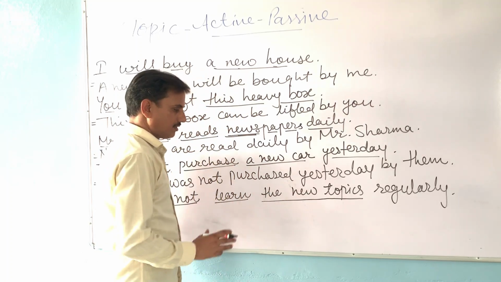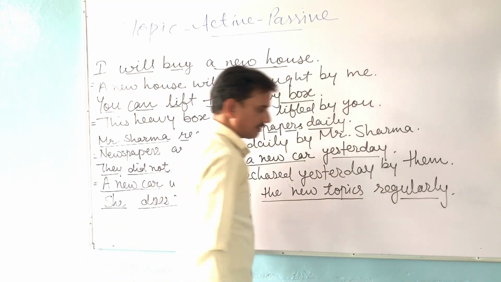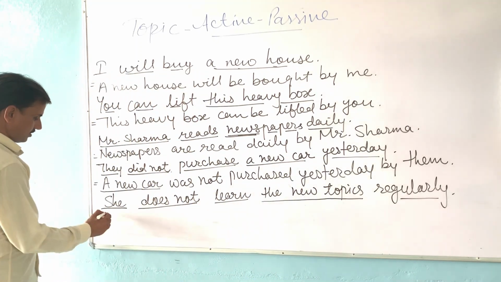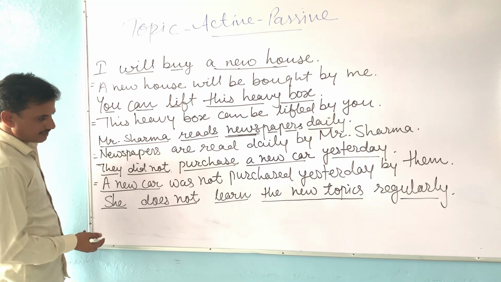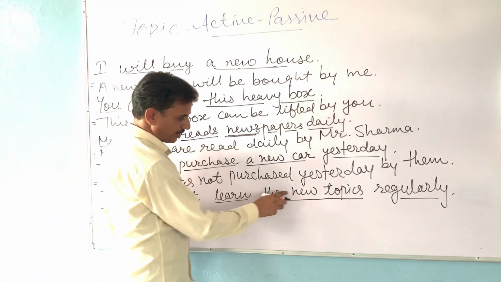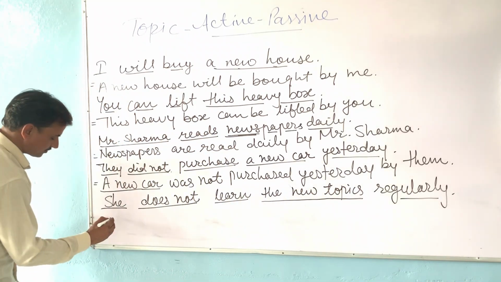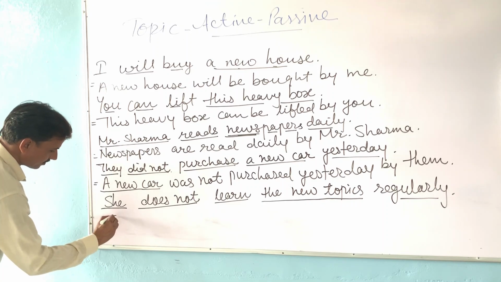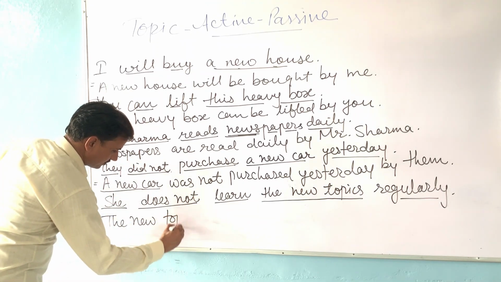It will be our object. And regularly is the other word. We have to write here the object first. What is our object? After the verb, what is given? The new topics. This is our object.